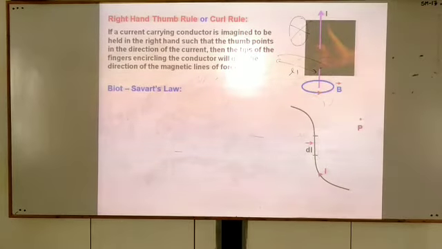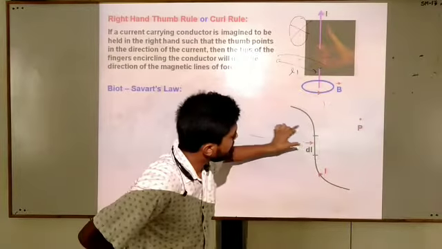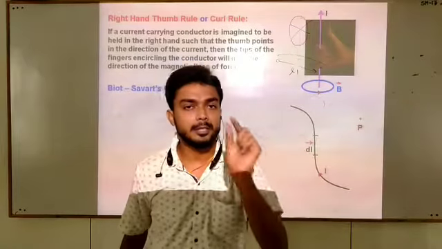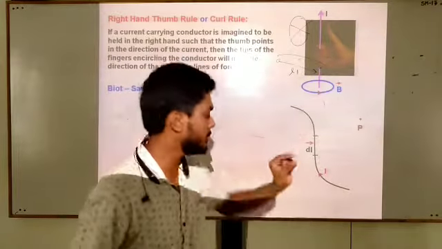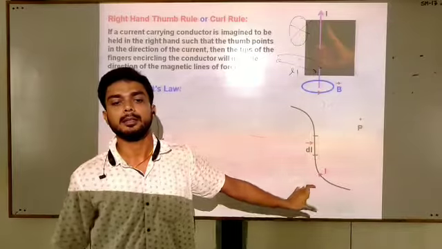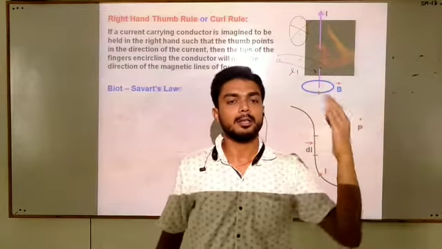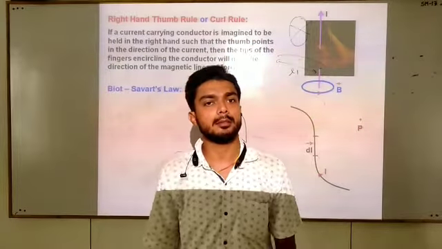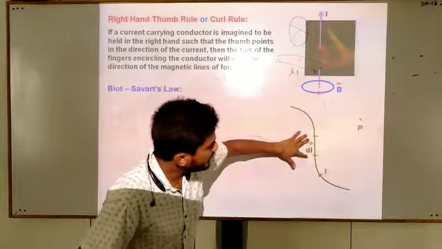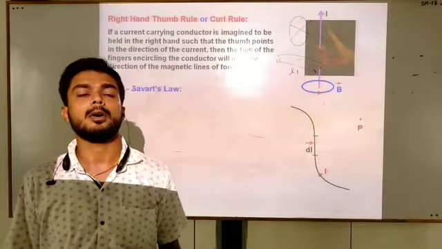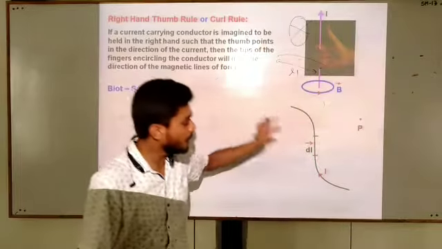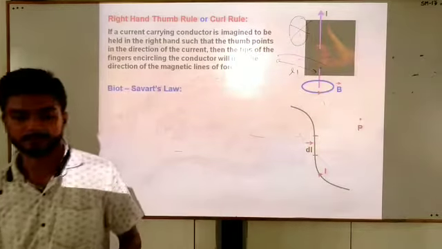And now we will consider a very small element. This is known as current element dl. We are not going to consider the complete length of the wire. We will take very small, infinitely small length of that wire, that is dl. It is just like that for Coulomb's law, we said that the charges should be the point charges. Similarly, here the current element should be infinitely small. Current element means the small part of this current carrying conductor.